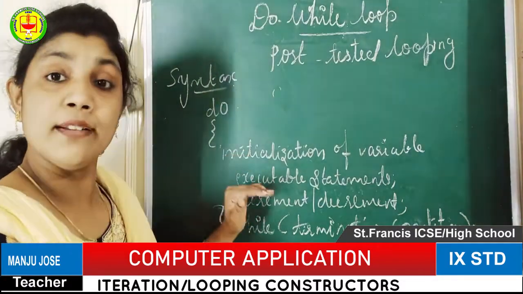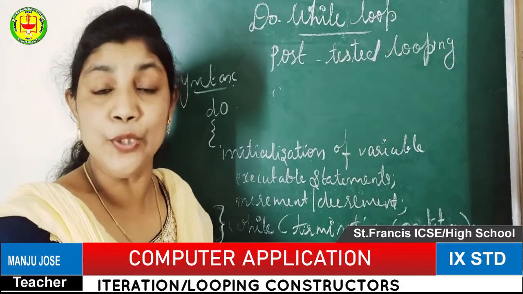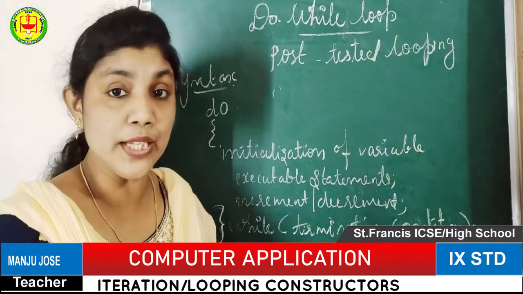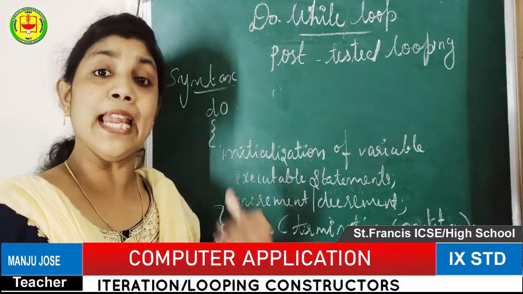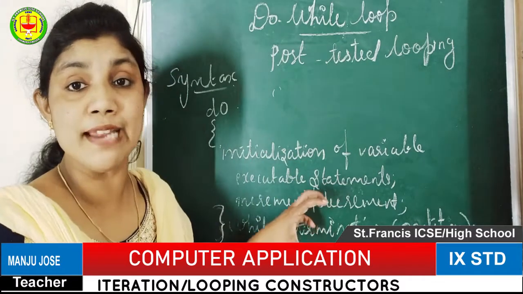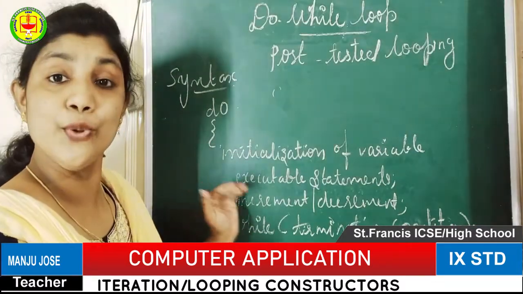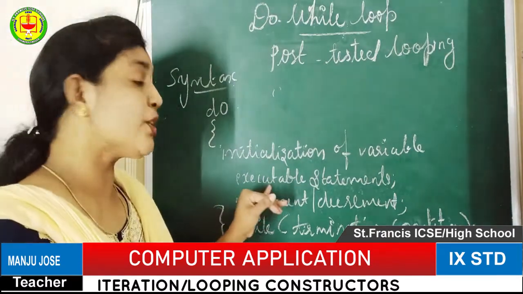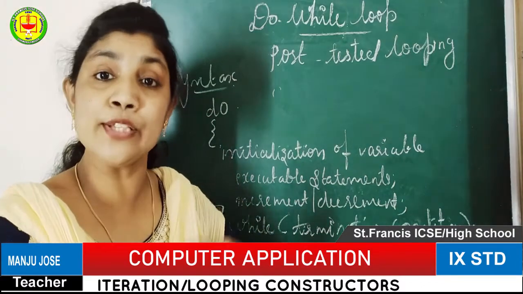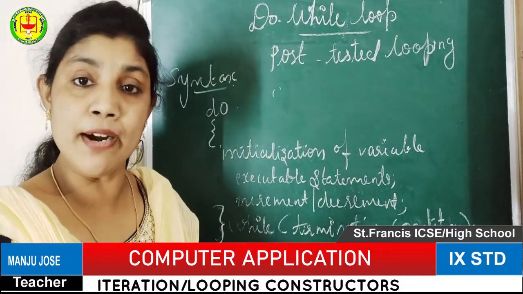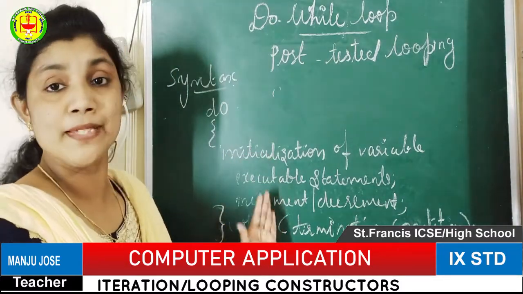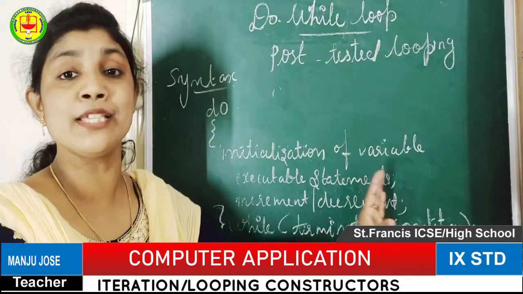Inside that, what are the variable initialization we are using in the looping section, and which are the executable statements we are using in the looping section, and what is the increment or decrement operator which we are using in the looping section. These all three statements we are giving inside the do section. So that is the minimum. The executable statement I have mentioned only one, but based on the nature of the program, the number of executable statements will be more, maybe 1 or 2 or 3 and so on. For syntax or writing method purpose I have mentioned a common executable statement, that's it.